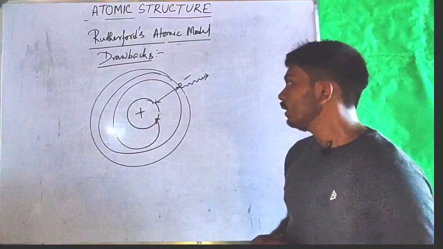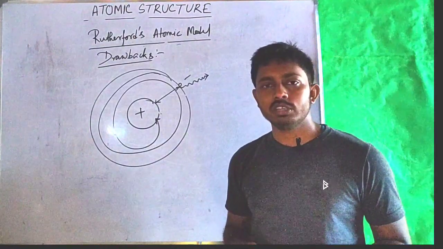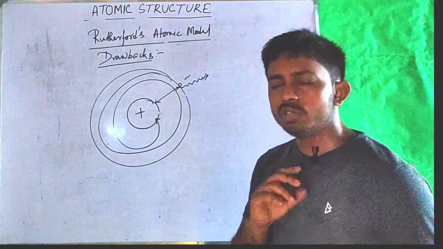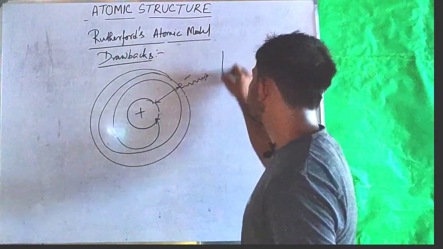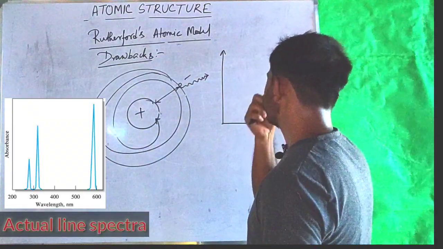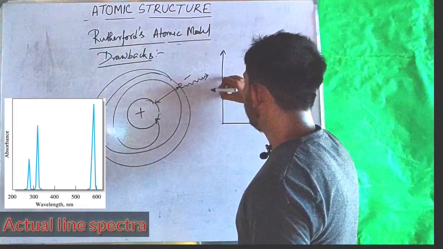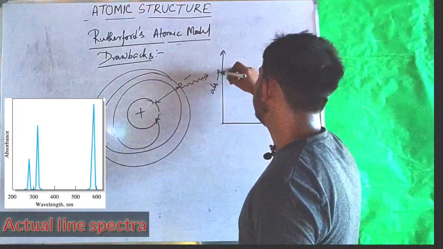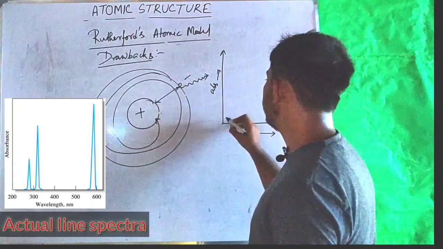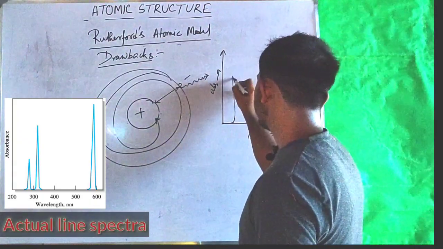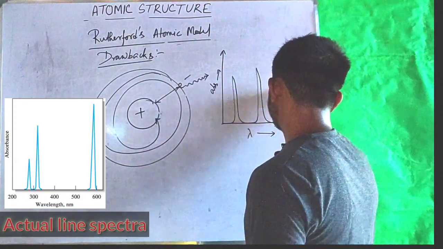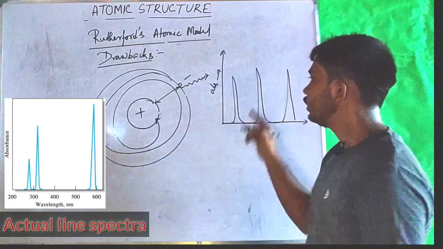The second drawback was that the actual spectra of an atom is a line spectra or discontinuous spectrum. If we plot absorbance versus wavelength lambda, then the actual spectra will be in this manner, that is, discontinuous.